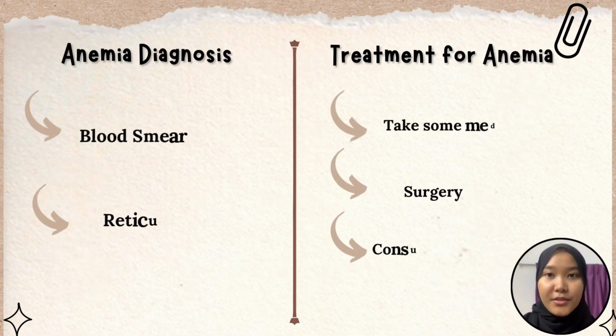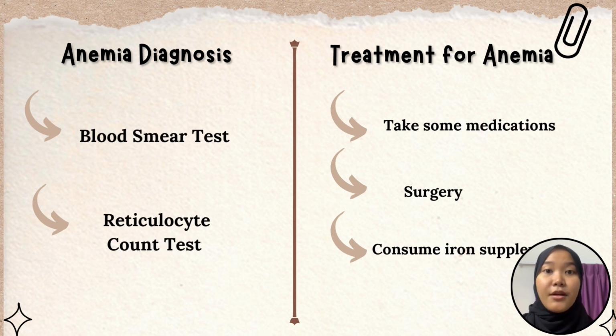If people want to get a diagnosis for anemia, they need to do some tests, which are a blood smear for checking the shape of red blood cells and finding unusual cells. A reticulocyte count is a test to check for immature red blood cells.